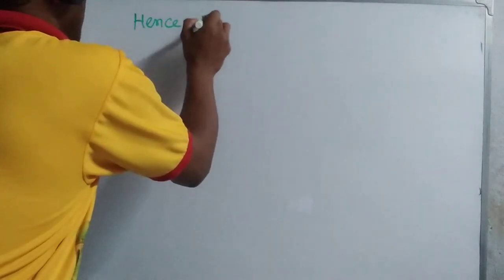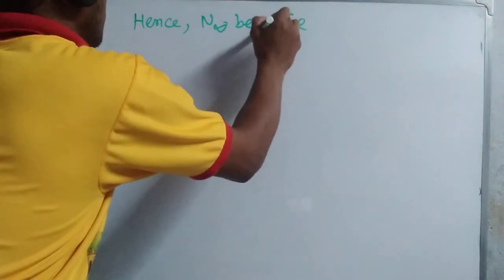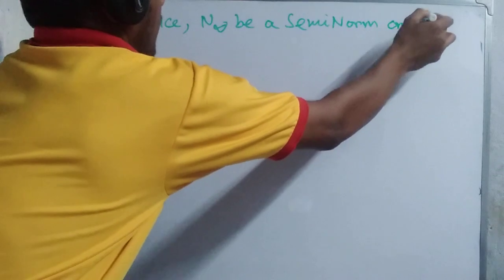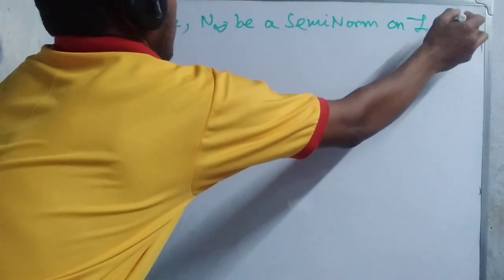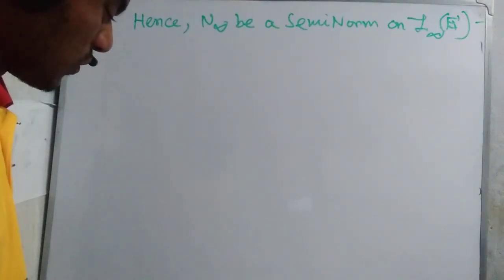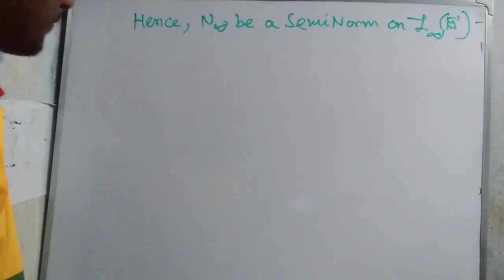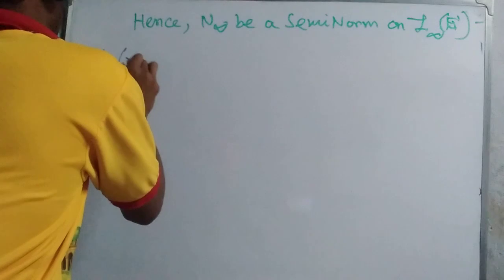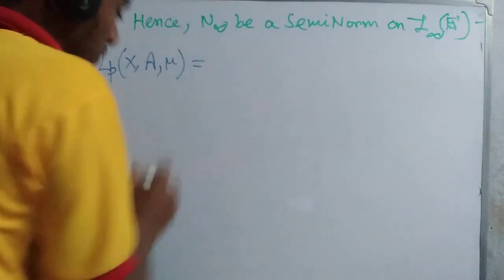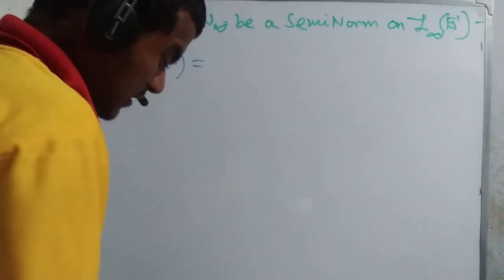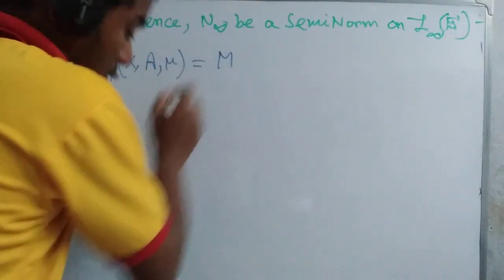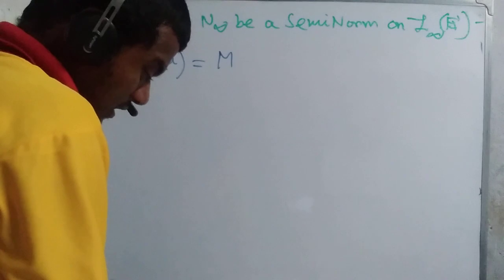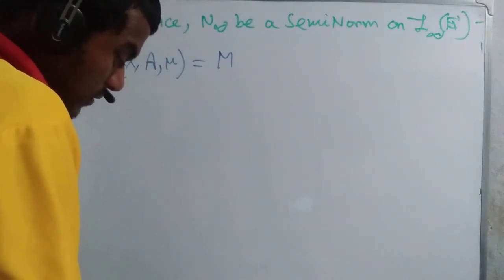Let N infinity be a semi-norm on L infinity E. Now we talk about these spaces LP of X, the sigma algebra and measure mu, on a measurable space. Here it is a Banach space, the collection of all equivalence classes of elements of LP.